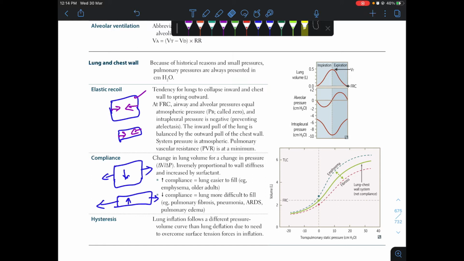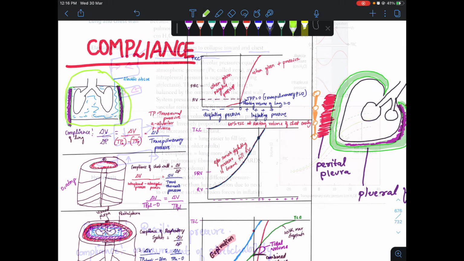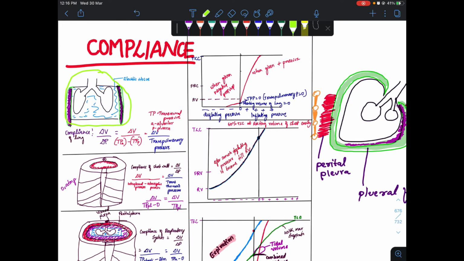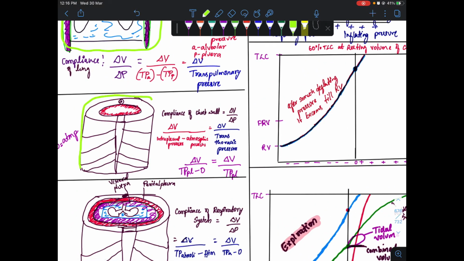So the tendency of the lung to collapse inward will be more than that of the chest. And compliance is measured by the change in volume over the change in pressure. So the compliance of the lung will be less, that is, the recoiling tendency of the lung will be more.